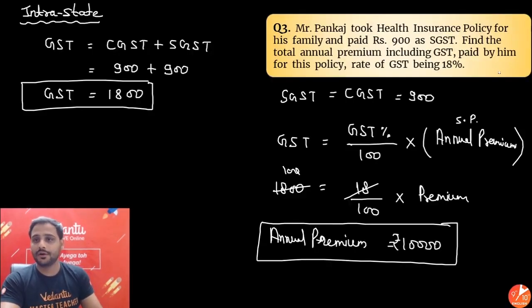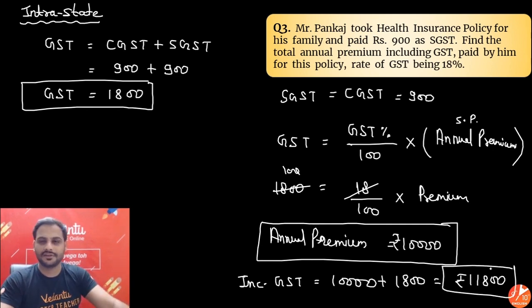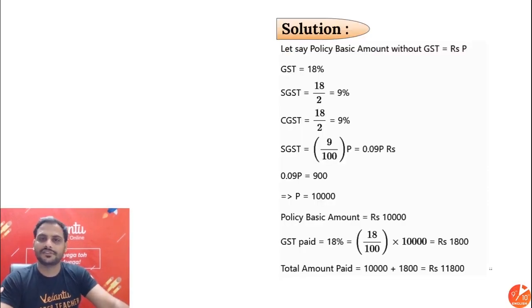So 10,000 is the policy amount. And also they have told find the total annual premium including GST. So including GST, how much it will be? 10,000 plus the GST paid is 1800. So it will be equal to rupees 11,800. So this is the final price including GST.